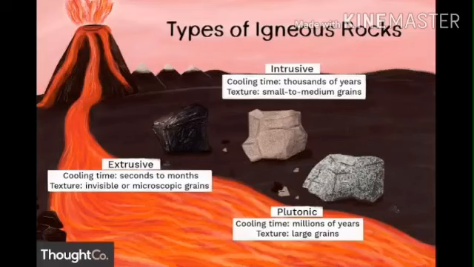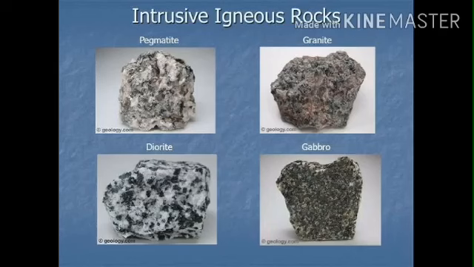The name igneous is derived from the Latin ignis, which means fire. Igneous rocks are formed through the cooling and solidification of magma or lava. These rocks are also called primary rocks. There are two types of igneous rocks: one is extrusive igneous rocks and the other is intrusive igneous rocks.